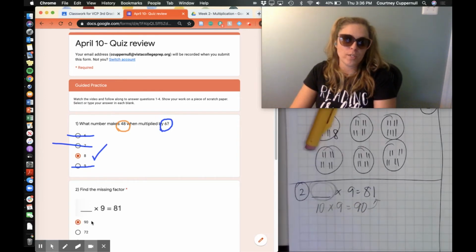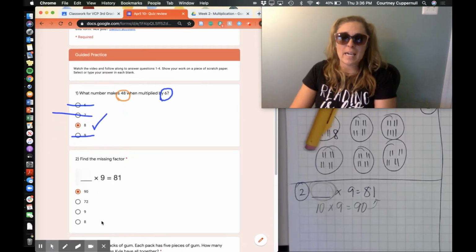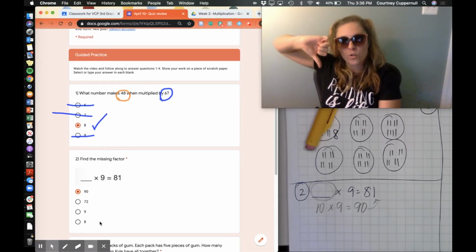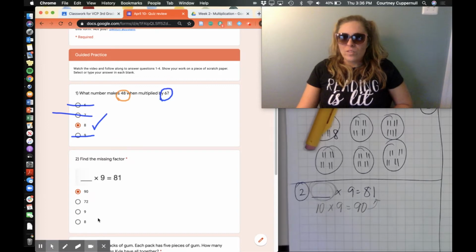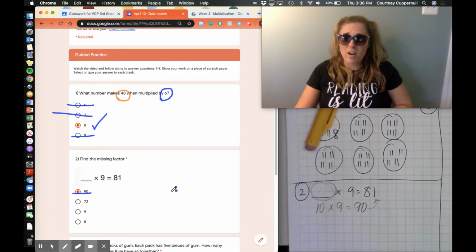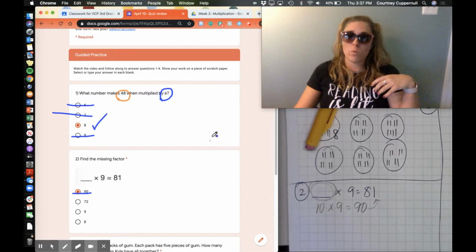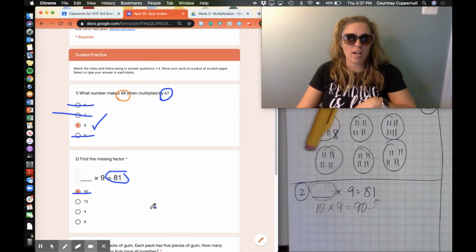So I'm looking at my answer choices. Okay, does 90 seem reasonable? Evaluate. Does it sound like 90 groups of 9 would equal 81? I hope a lot of you are doing this right now. If you are, kiss your brain. No, 90 groups of 9 does not sound reasonable, because we just talked about how 10 groups of 9 is already too much. It's more than 81, more than the product I need. So a value like 90, which is way bigger than 10, no, kick it off answer island.